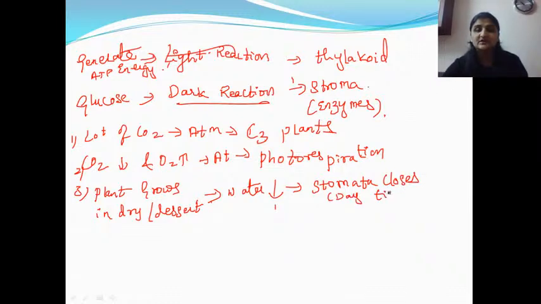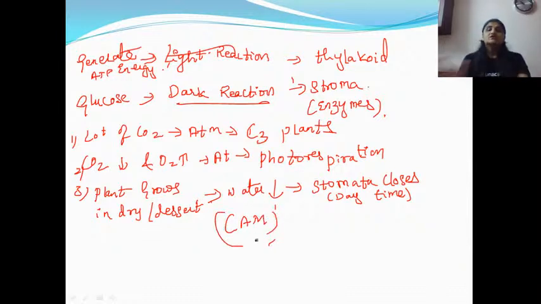And it opens during the night time when the environment soothes, so that they can fix the CO2 and start their cycle. So this is one more cycle, which is called the CAM plant, crassulacean acid metabolism. Clear? So this is another type of plant which undergoes modification.